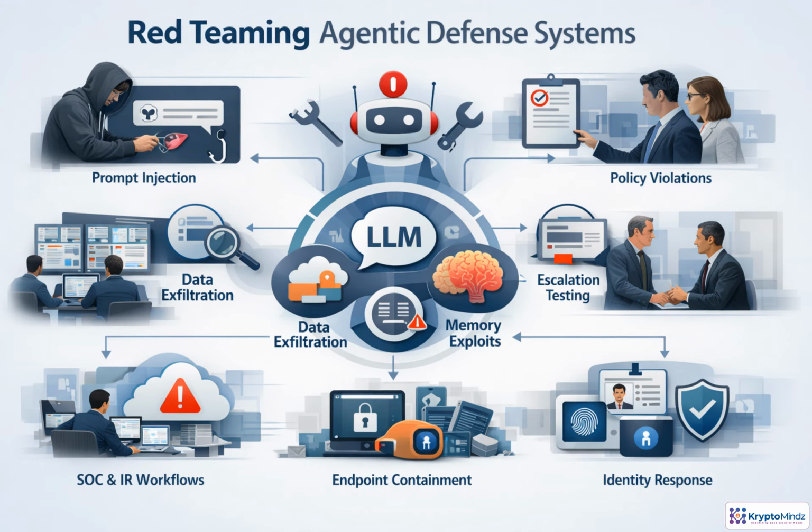Red teaming an agentic defense system means attacking the whole decision loop, not just the model prompt. Test whether hidden instructions change conclusions, whether tools can be abused for containment or exfiltration, whether memory and retrieval introduce poisoned context, and whether policy gates actually stop risky actions. The best tests mirror real SOC and incident response work. Each finding should become a reproducible scenario with an exploit path, affected control, severity, and clear remediation.